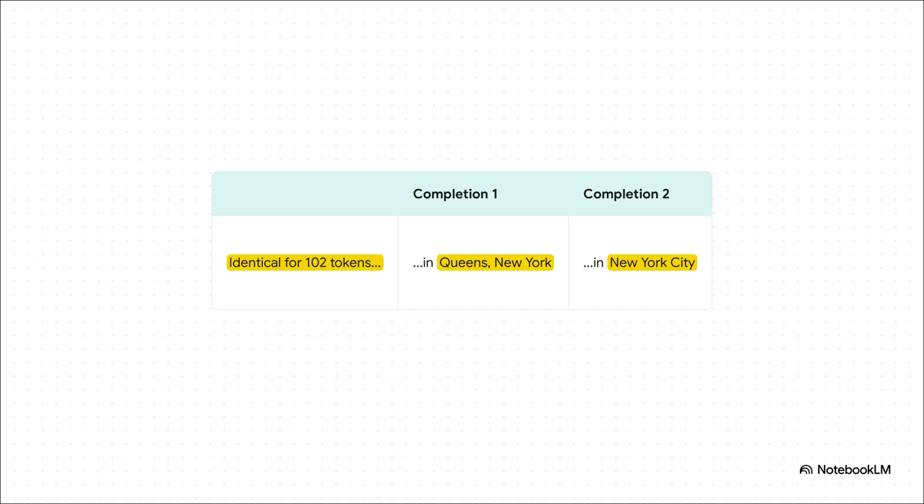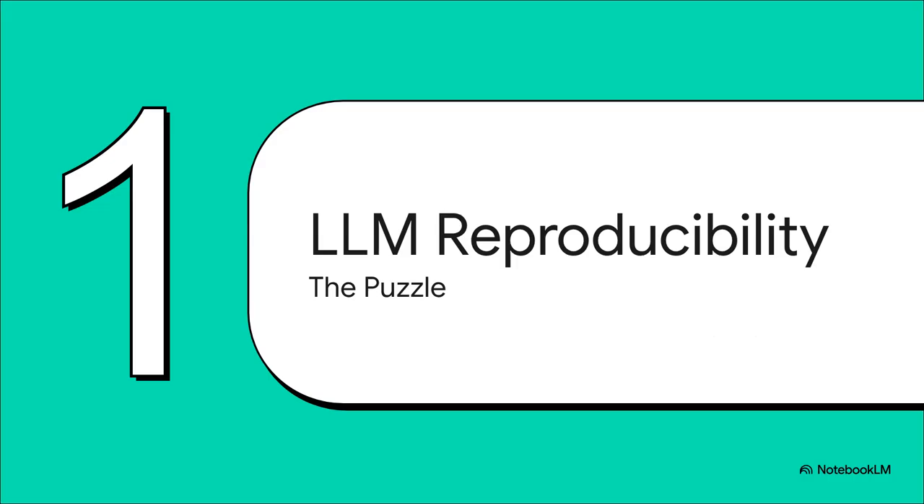And just to show you this in action, check this out. Researchers prompted a model 1,000 times with the same simple request about Richard Feynman. Now, for the first 102 words, every single response was identical. But then, a split. Some of the answers said Queens, New York, while others said New York City. It's such a tiny difference, but that one little change completely alters everything that comes after it. And that right there is what we're calling the LLM reproducibility puzzle.